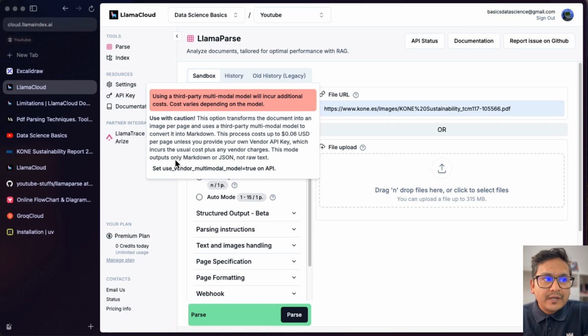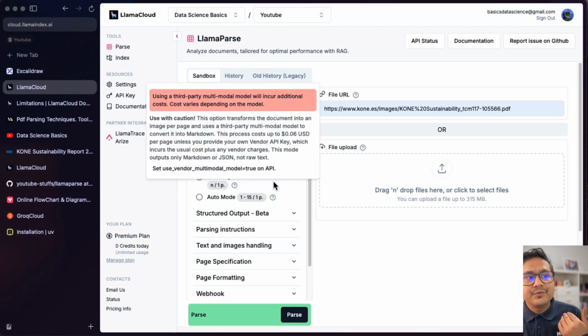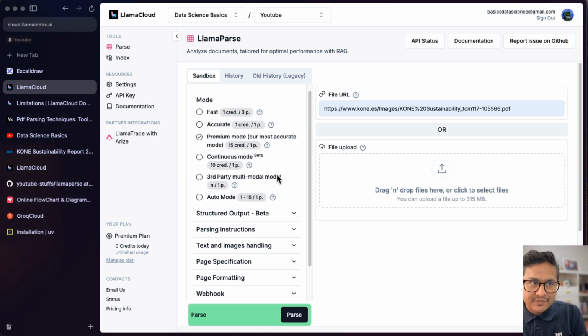This mode outputs only markdown or JSON, not raw text. There are different output formats. You can use it without Llama. If you have different documents, you need to provide different system prompts to do the parsing. But then you can use the same technique without your own API key and pay more. But if you use your own API key, that is also possible and it will cost you less.